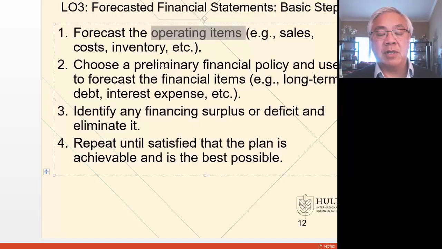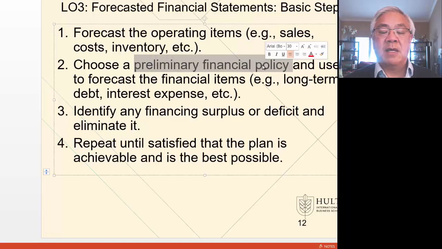Then we're going to do a preliminary financial policy, which means what happens if we need money. And the simple one there is we draw down on a line of credit. Magically, we have all the money we need from the bank. All we have to do is ask. So that's our first pass on this.